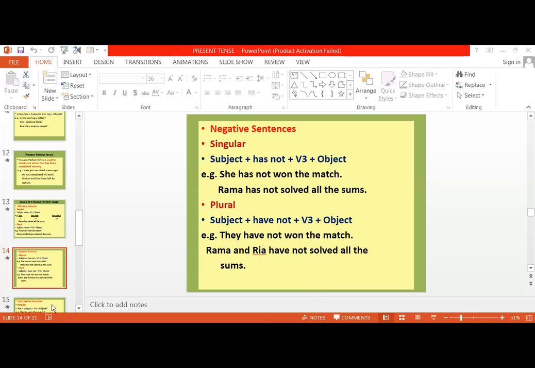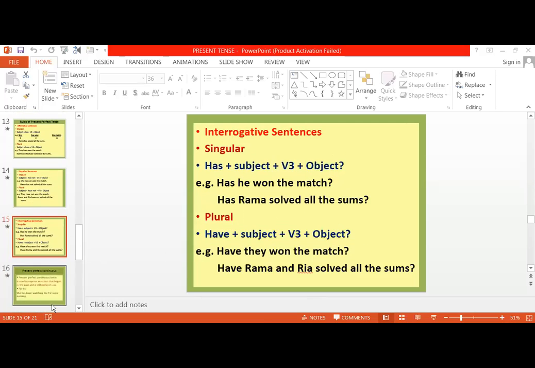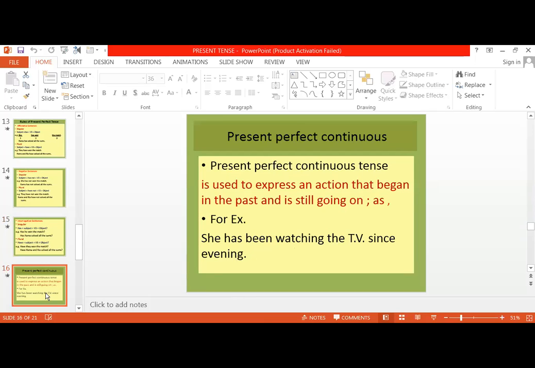Right? Now, coming to interrogative, how to make interrogative of it? Again, very simple. We just pick the helping verb, place it before the subject, then third form of the verb, and then object. Has he won the match? Has Rama solved all the sums? Again, have will be used when we have a plural subject. Right? Now coming to present perfect continuous, the last type of present tense.